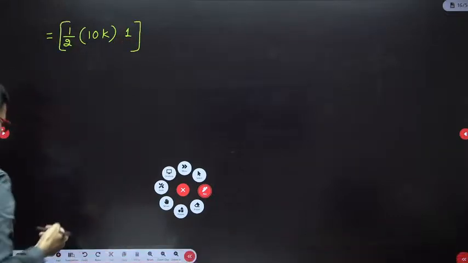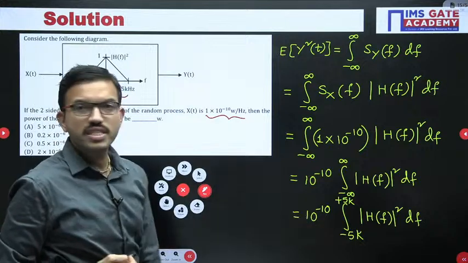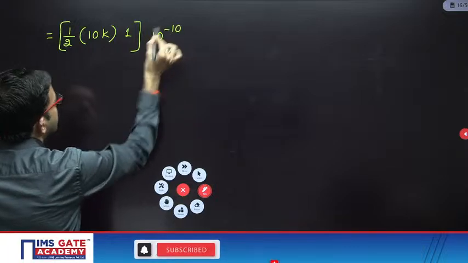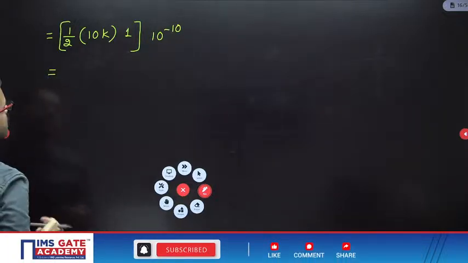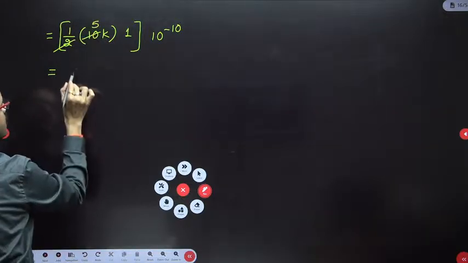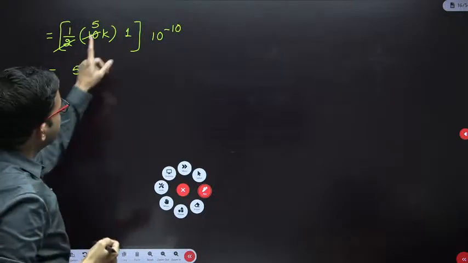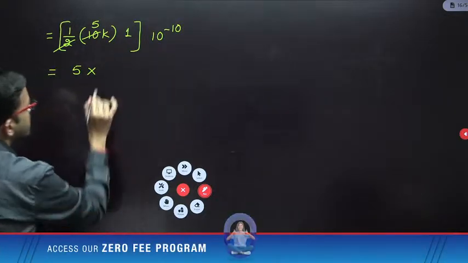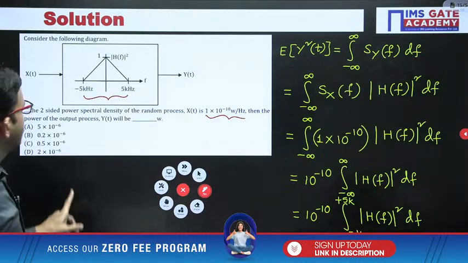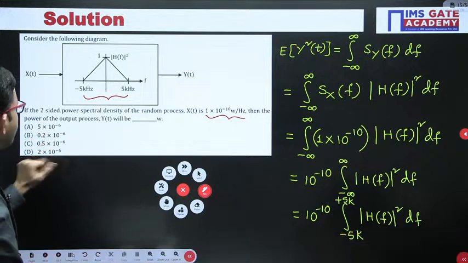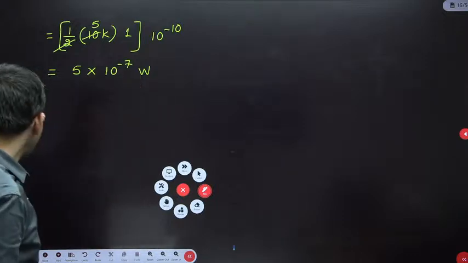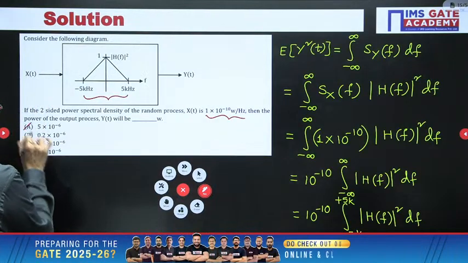This is the area under the curve, and after that we have to multiply with 10 power minus 10. So from here you are getting 1 by 2 into 10k, that is 5 into 10 power 3, into 10 power minus 10. We can write it as 10 power minus 7 units. So you can have the observation of the choices. 5 into 10 power minus 6 is not correct, because here you are getting 10 power minus 7. So we can eliminate this choice.